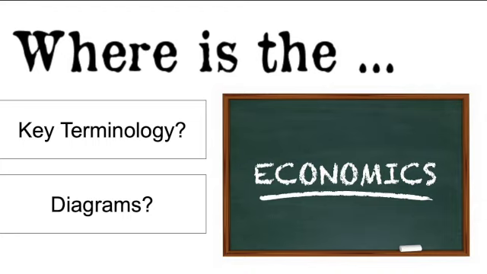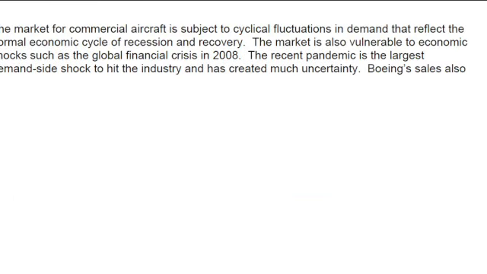Diagrams is an AO2 skill, but it's an AO2 skill that is absolutely crucial because it also highlights AO1 and it drives AO3, and they are the assessment objectives that you need to achieve in this question. AO1 for your knowledge and understanding, AO2 for your application, and AO3 for your analysis. I know it's an explain question, but the expectation is that you have those chains of argument. So, when you are having a go at this question, think about how to show off that you're an A-level economist.